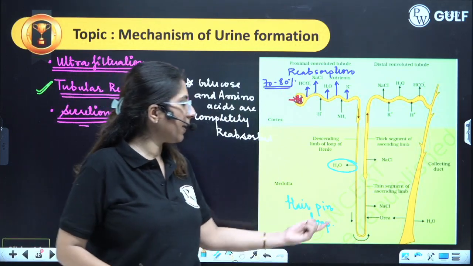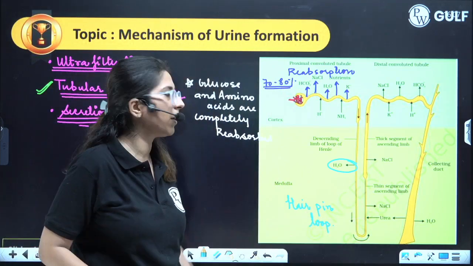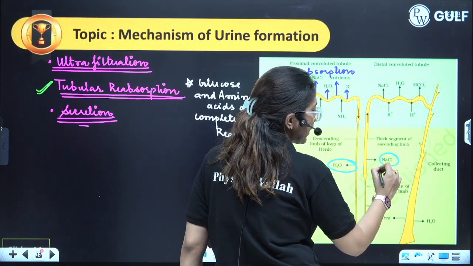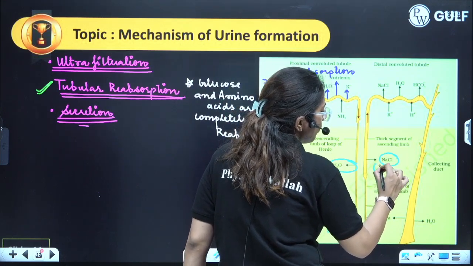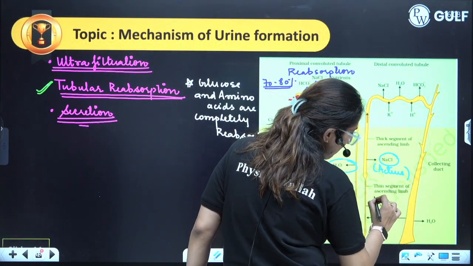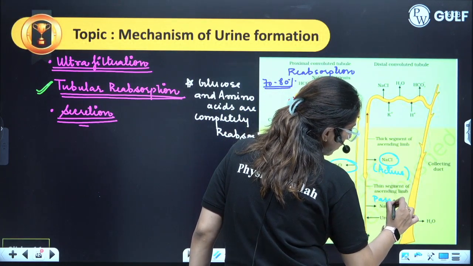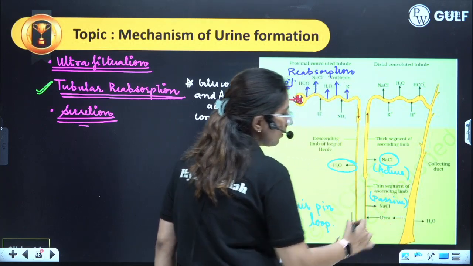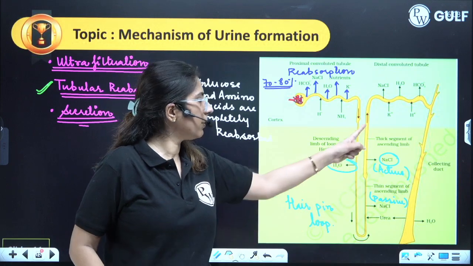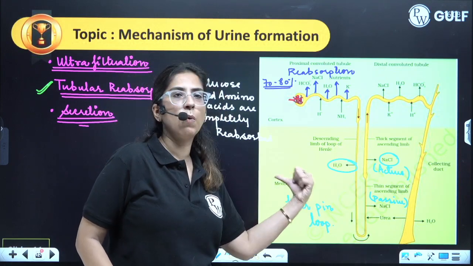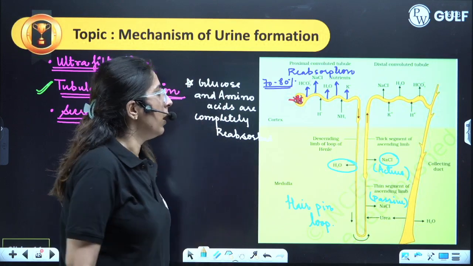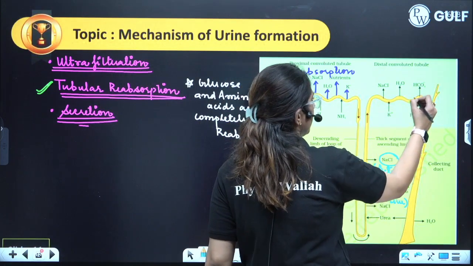This is the ascending limb. From ascending, NaCl is coming. From another ascending, the NaCl is also coming. That means here, the reabsorption will be active, and here the reabsorption will be passive reabsorption. Clear? This is impermeable to water, whereas the descending limb is impermeable to salts.